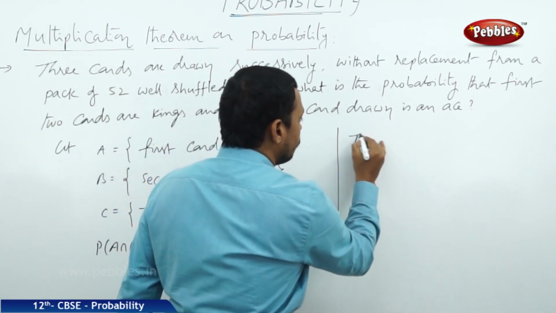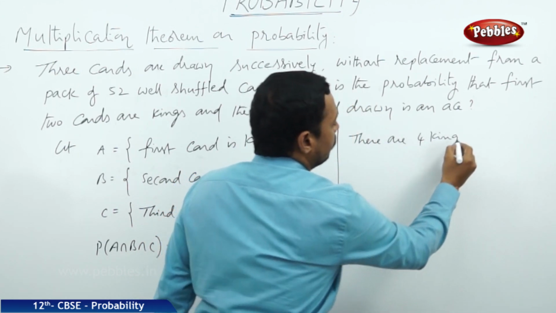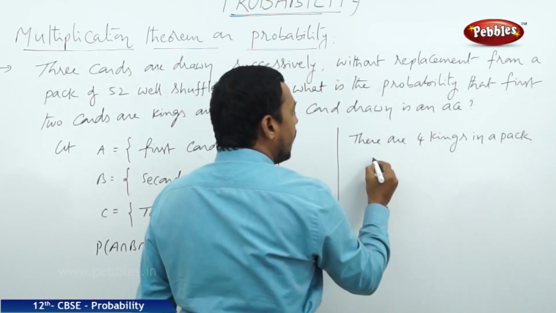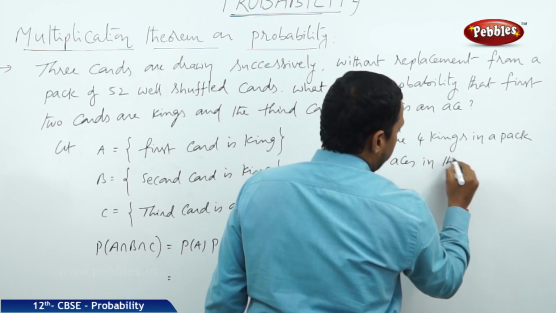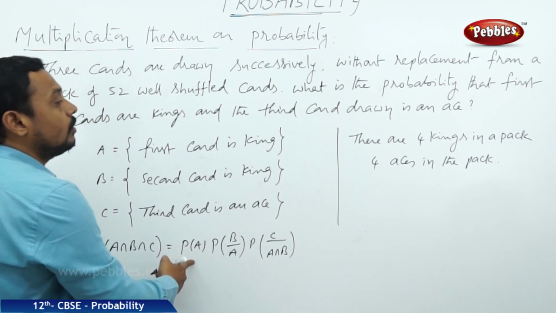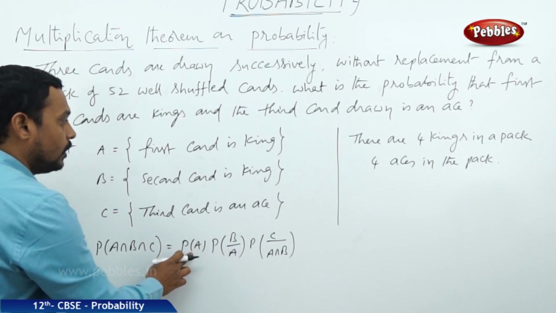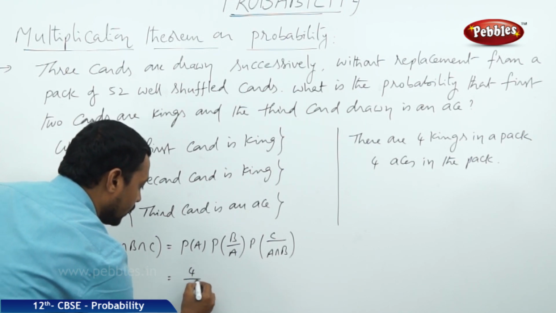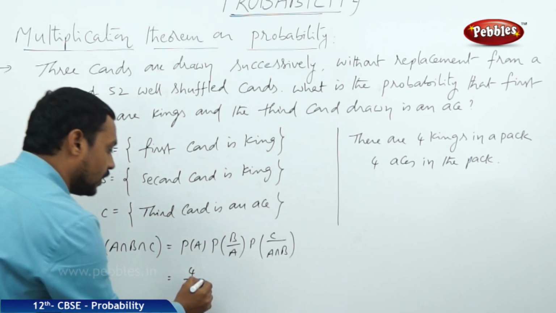So there are 4 kings in a pack of 52 cards and 4 aces in the pack. Now the first event is, first card is king. So what is the probability of getting a king, that is the number of kings are 4 out of 52. So the probability for getting a king card first is 4 by 52.